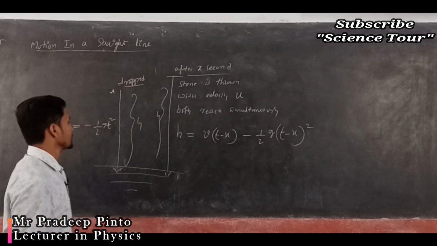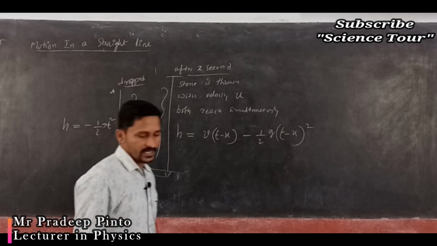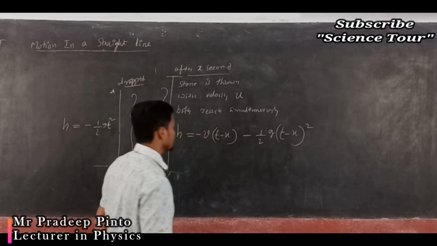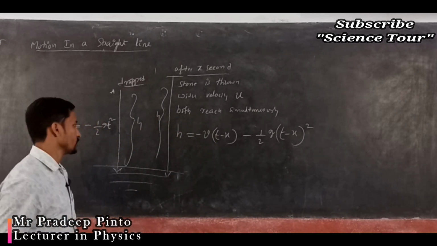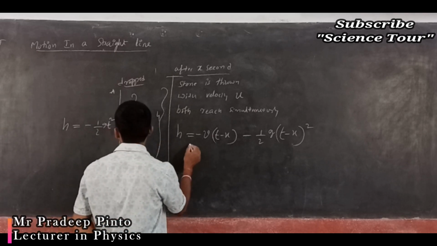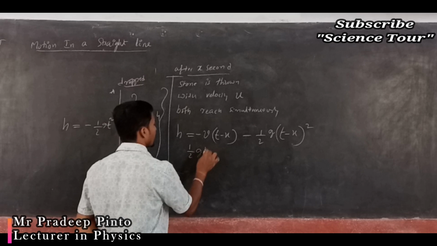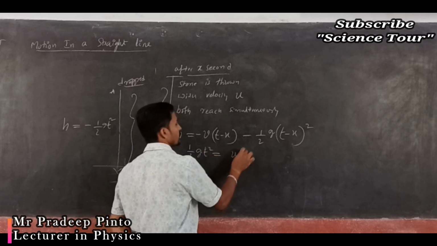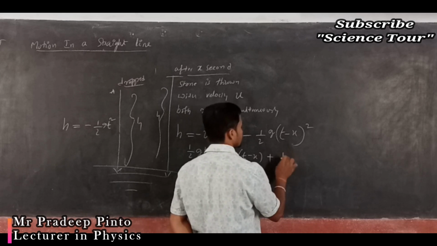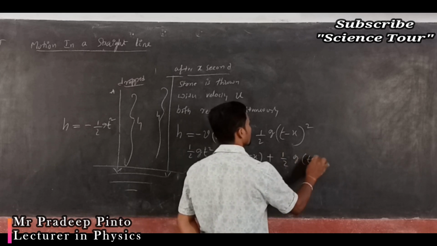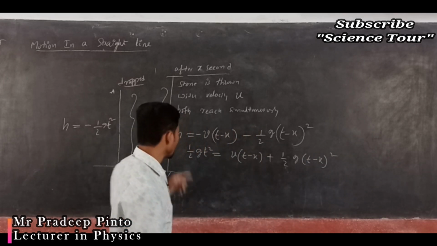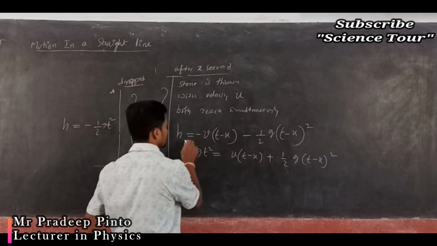Now both h are the same, so you can write the equation. Downward velocity is given, so downward it is minus. Both are the same equations: half g t square equals v into t minus x, minus half g into t minus x whole square. Minus is a common term, I have taken it out, minus cancels, and you can get this.